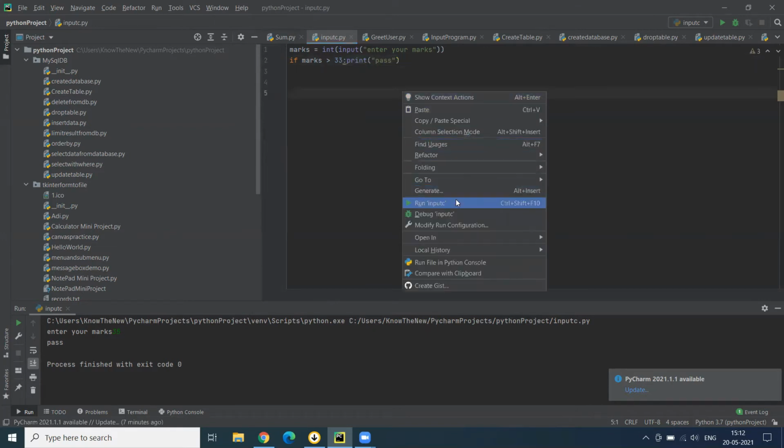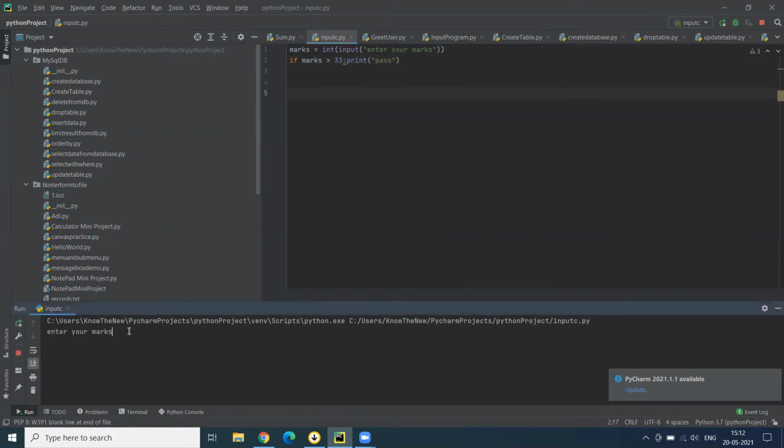If I run this program, enter your marks. If I enter here any number that is greater than or equal to 33, for example, I am entering 36 here, it will show me pass. So this condition is working successfully. So if you are writing code in the same line of that of if statement, then you don't need to use any indentation. Now, if I need to add else part also, how can we do that?